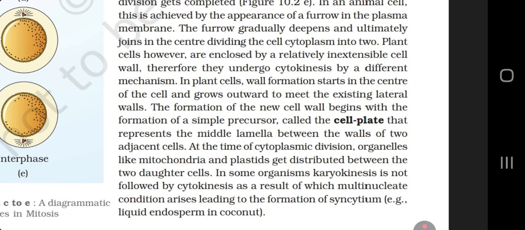At the time of cytoplasmic division, organelles like mitochondria and plastids get distributed between the two daughter cells. In some organisms, karyokinesis is not followed by cytokinesis, as a result of which the multinucleate condition arises, leading to the formation of the syncytium. Example, liquid endosperm in the coconut.